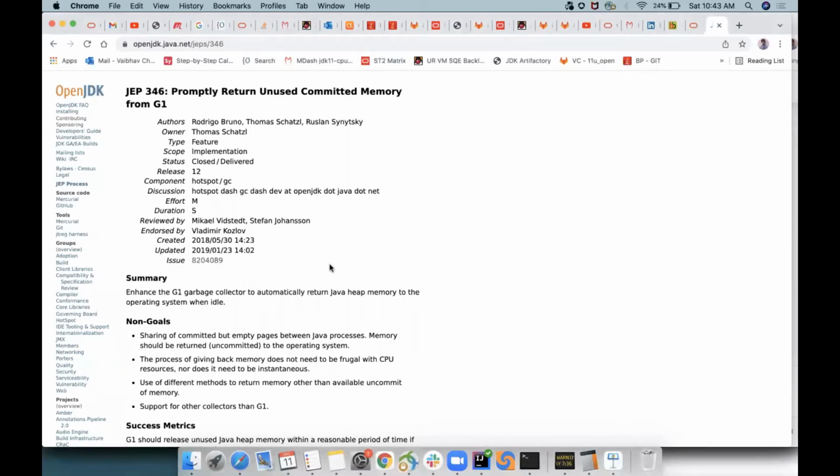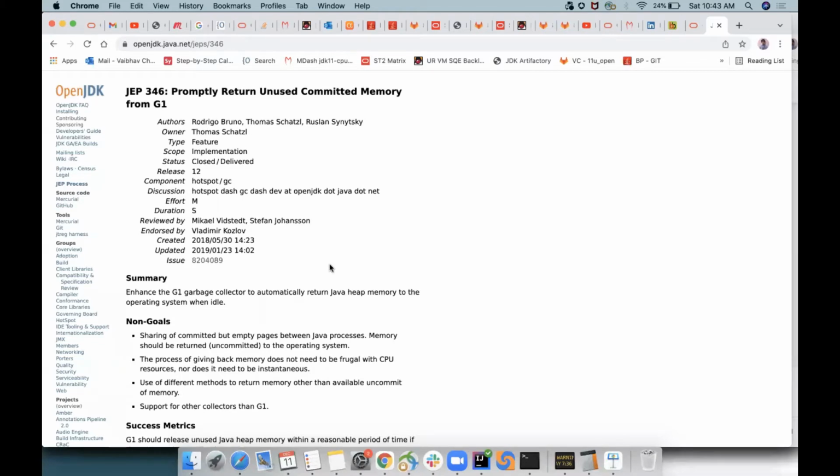You can see that a lot of effort has been made. You can see my screen, right? My screen shows JEP 346. Java used to reserve a lot of memory, with things like Xms and Xmn. Say you have reserved 1 gigabyte of memory, and your maximum heap utilization is 400 MB at any point of time. We used to feel good: let it be reserved, and if something goes wrong, it will use the reserved memory. We thought it was good, but now it's a concern.